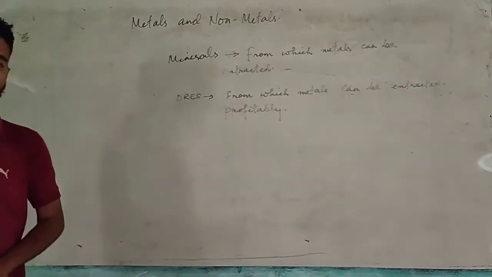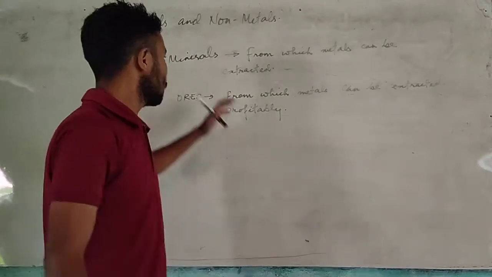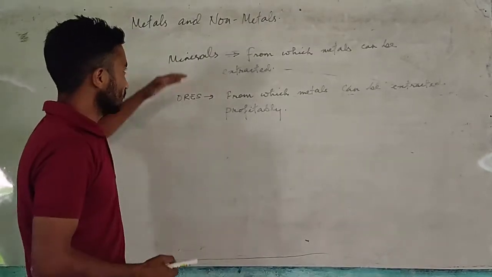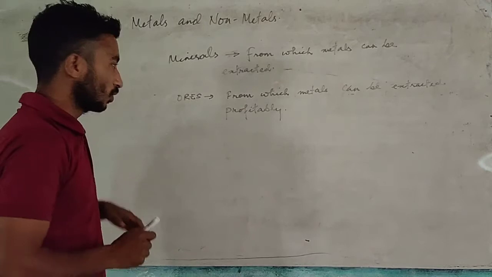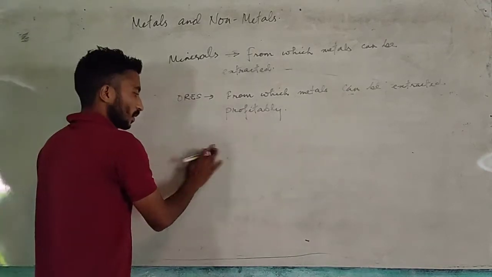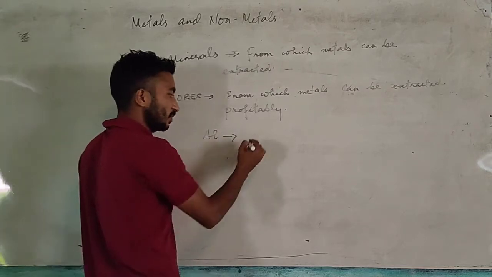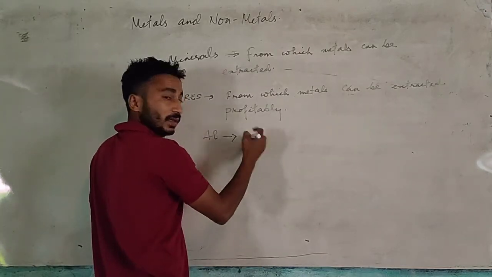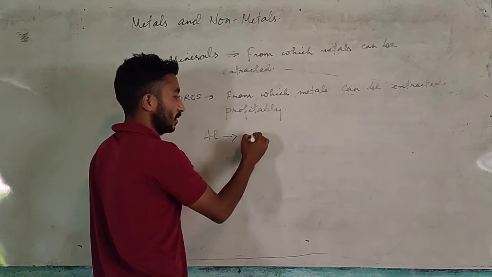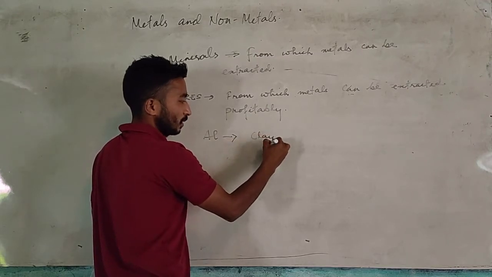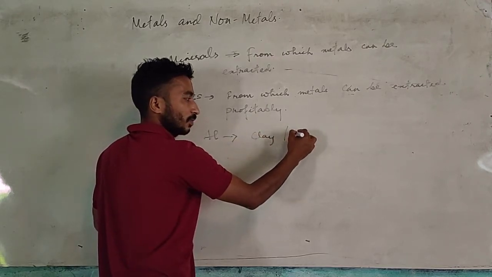Ores are those minerals from which metals can be extracted profitably. Say for example, let's discuss minerals and ores in proper order. So let's take an example of aluminium. Aluminium is a metal and it exists in mineral form. Mineral has two forms. The first form of aluminium is clay and the second form is bauxite.